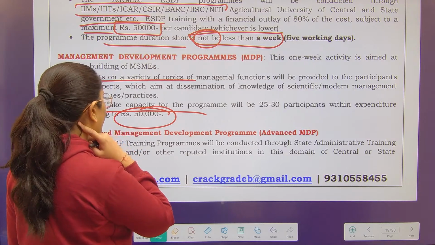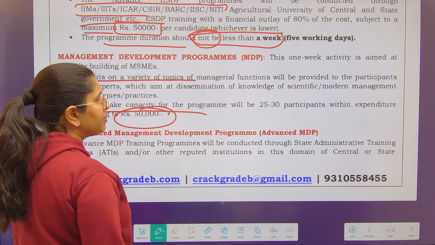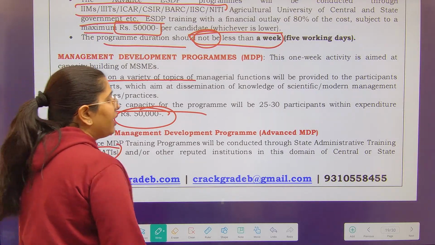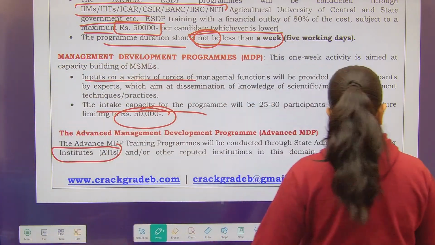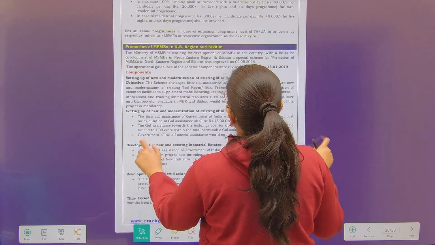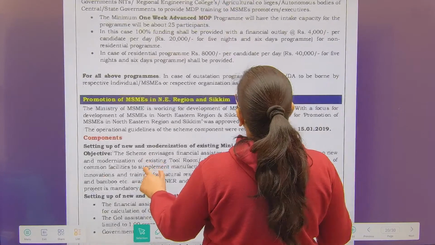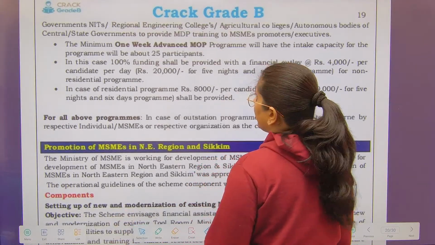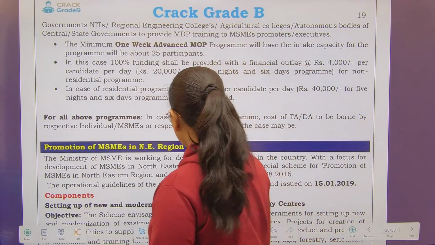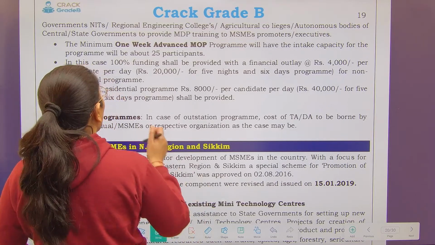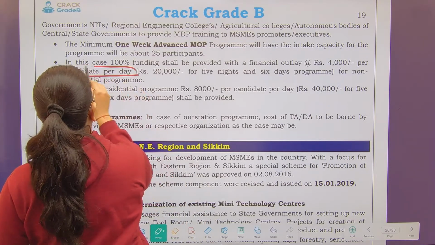Next, we are going to talk about the advanced MDP training programs. These will be conducted through state administrative training institutes and other reputed institutions in this domain. The minimum 1 week advanced management development programs will have an intake capacity of about 25 participants, right? In this case, 100% funding shall be provided with a financial outlay at the rate of 4,000 per candidate per day.